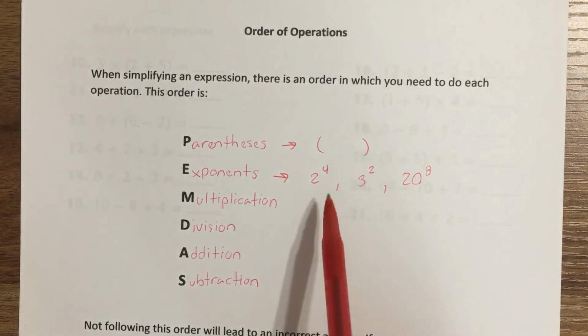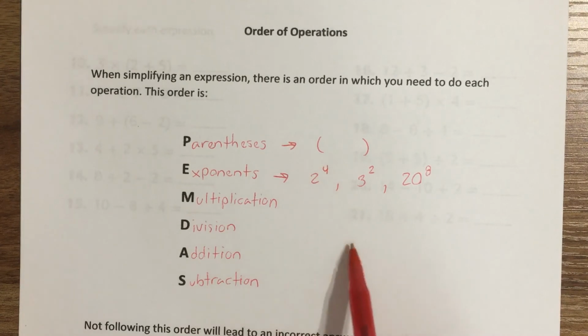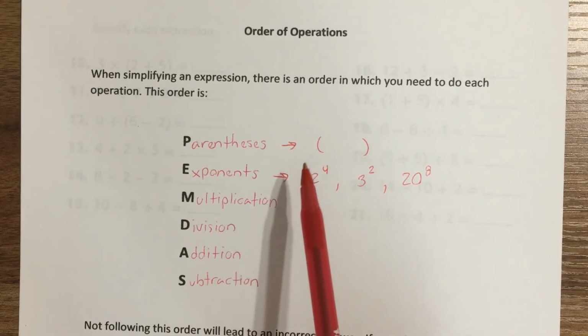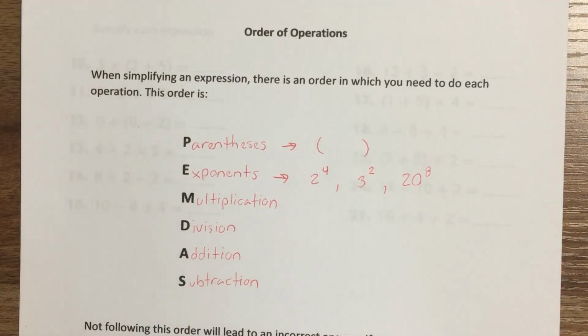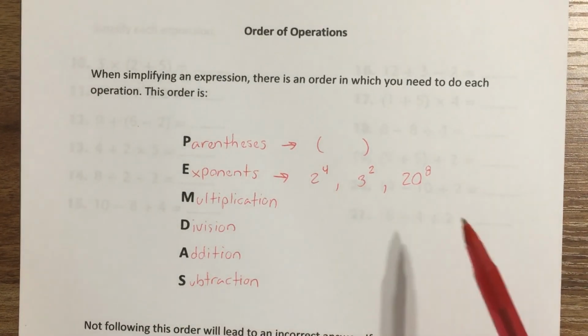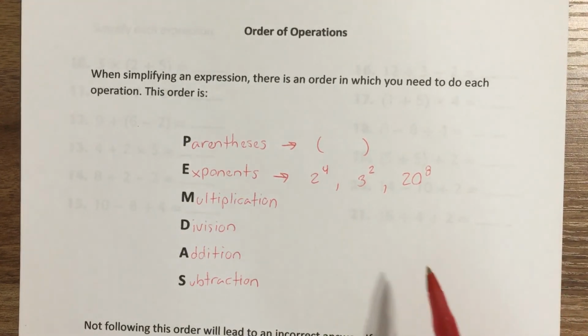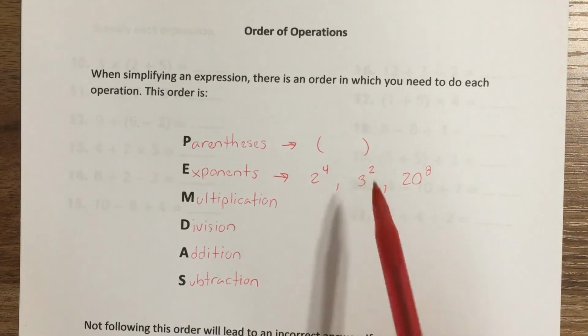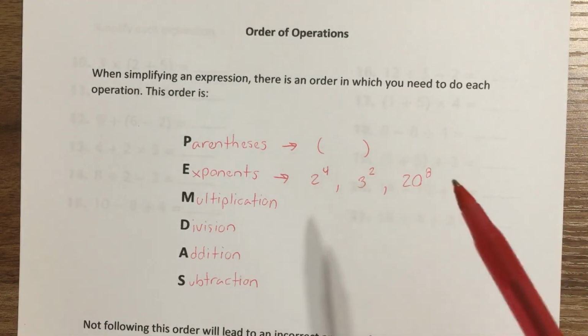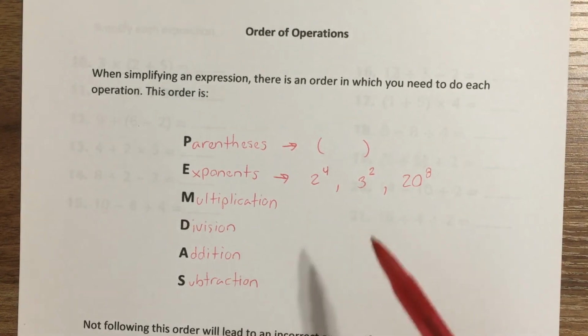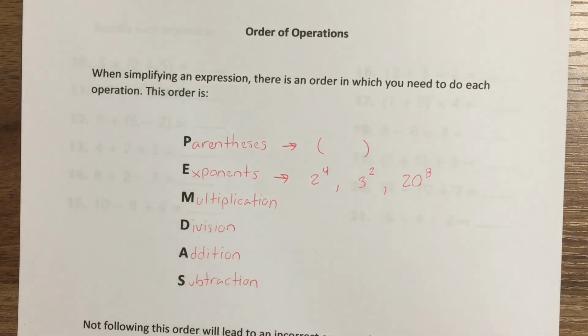So if I had the number 2 here to the 4th power, I would say 2 times 2 times 2 times 2. I would say 2 times 2, 4 times. If it was 3 to the 2nd power, 3 squared, I would say 3 times 3. We have two 3s. If it was 20 to the 8th power, we would have 20 times 20 times 20 times 20 times 20 times 20 times 20 times 20.